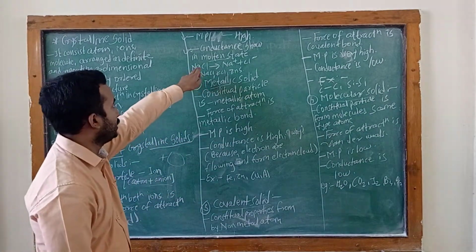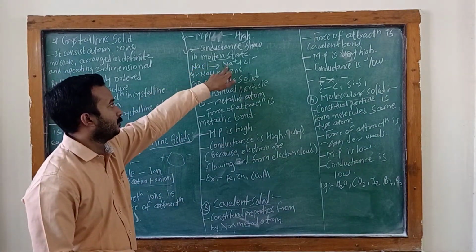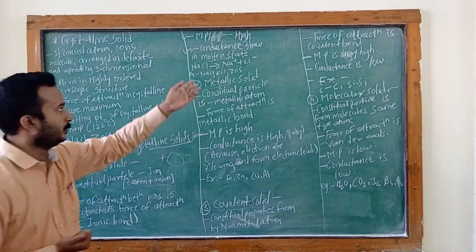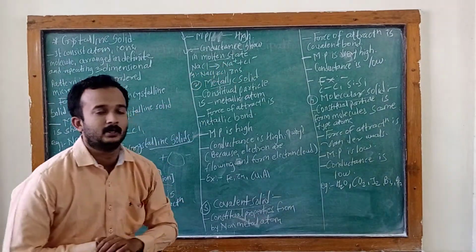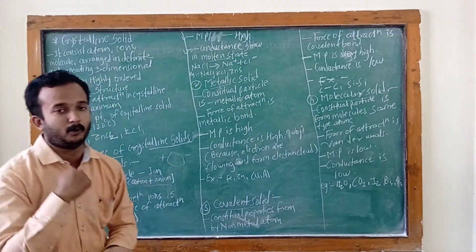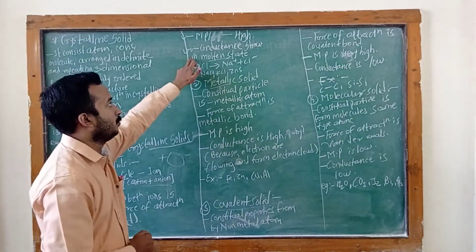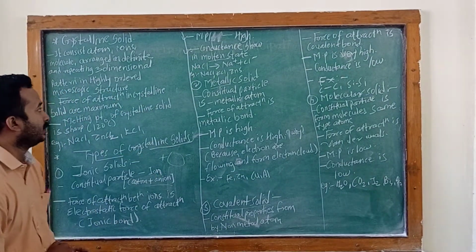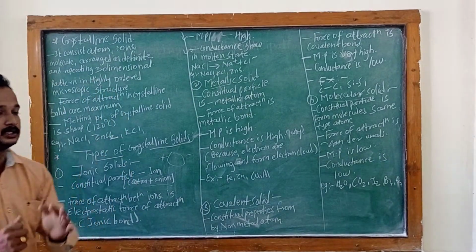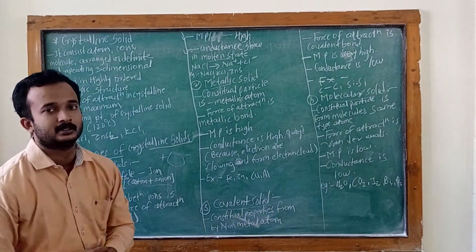Therefore NaCl forms Na plus and Cl minus. That is the product, the formation of Na plus and Cl minus ions in the molten state. The examples are sodium chloride, potassium chloride and zinc sulfide. This is all about the ionic solid, the first type.